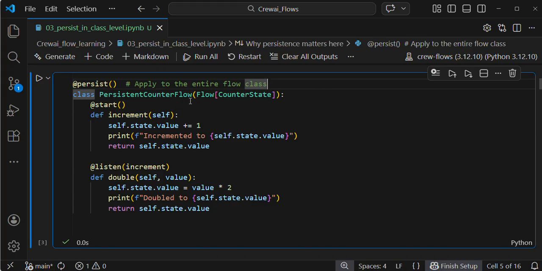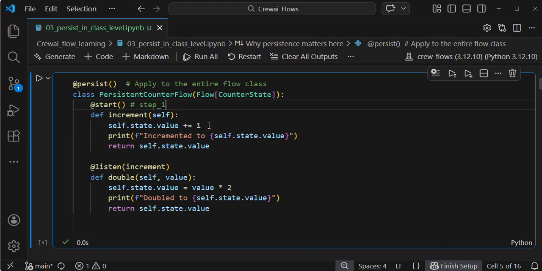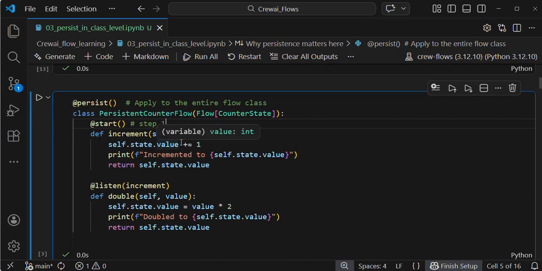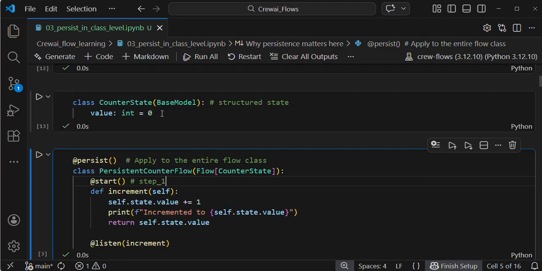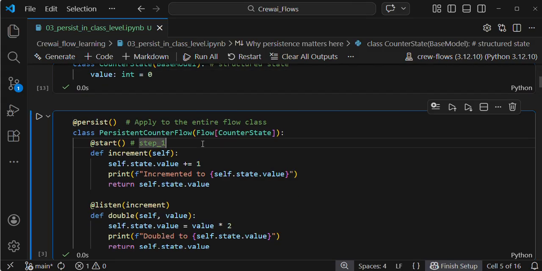Here, my step 1 is my entry point in my flow. Increment: I am accessing the state. In structured state, this is how we access the state, self.state.value. I am incrementing it by 1; by default it will be 0. Here, in my entry point, in my step 1.